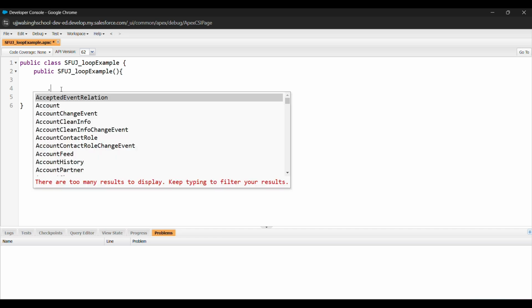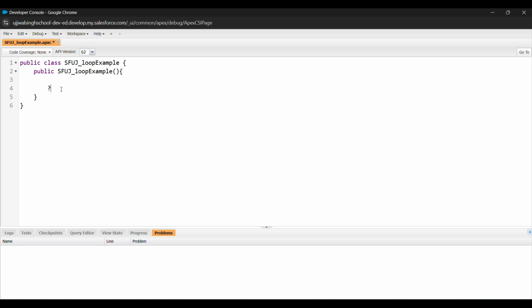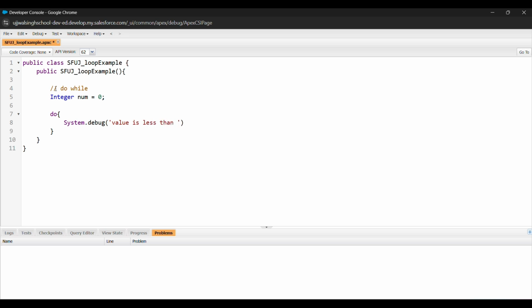First we will see how we can write a do while statement. Let me initialize a variable first: Integer num equals 0, and then I will use a do block and write a statement here. And here I will use num.